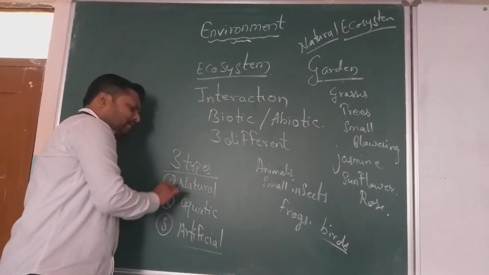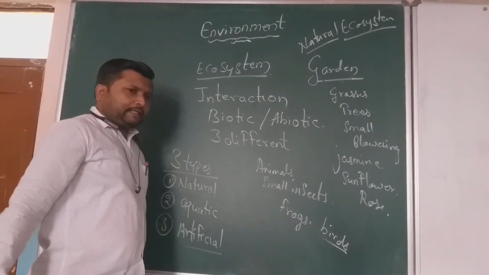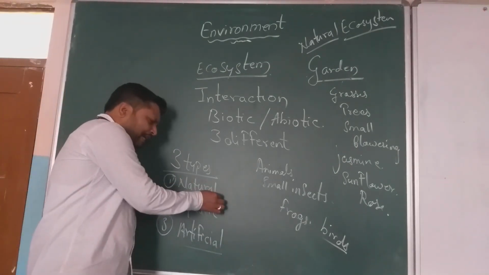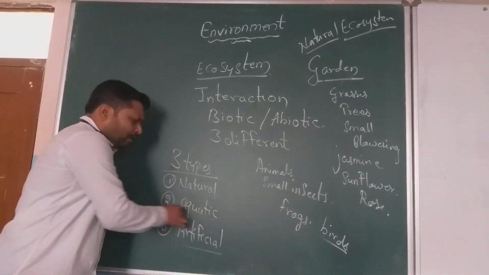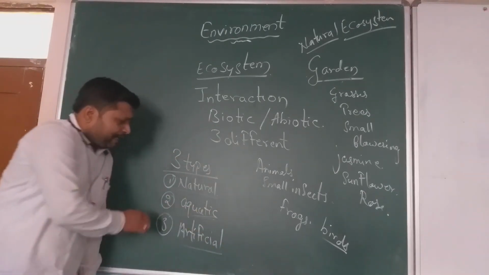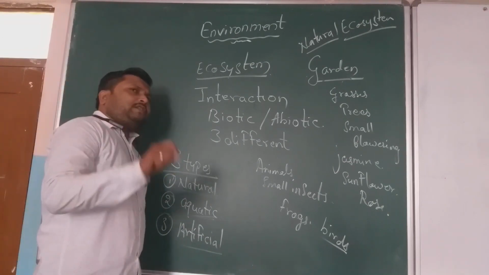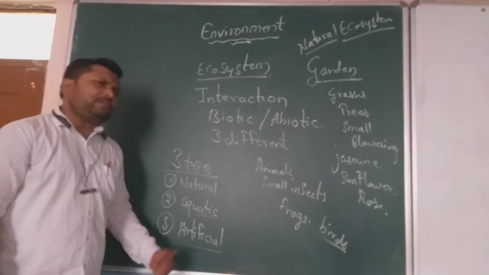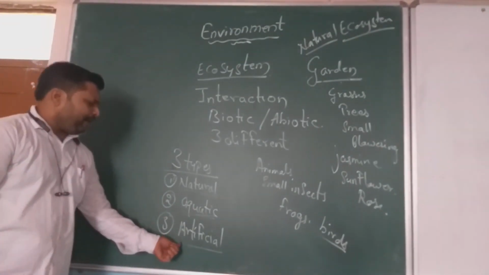In natural ecosystems, we can give examples of terrestrial ones, like forests, gardens, and parks. In the aquatic ecosystem, generally we include the sea, oceans, ponds, lakes and rivers. And the artificial ecosystem is a man-made ecosystem.